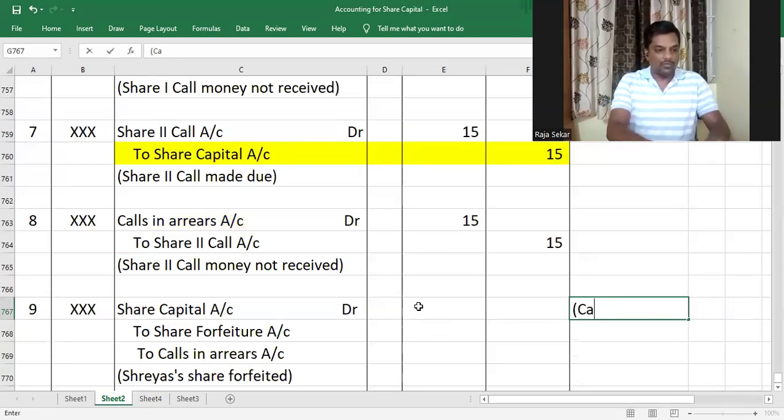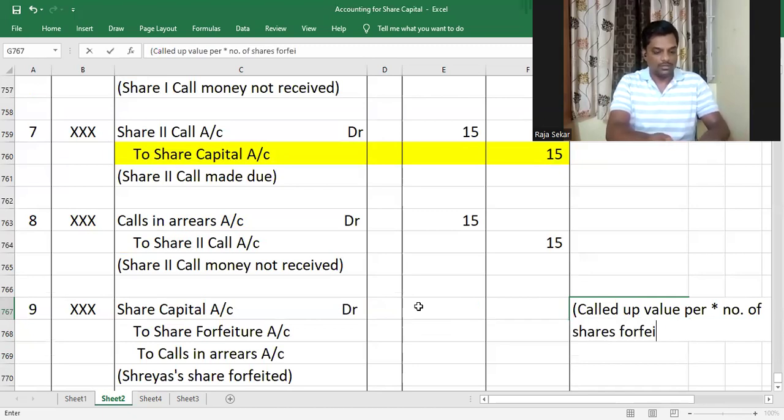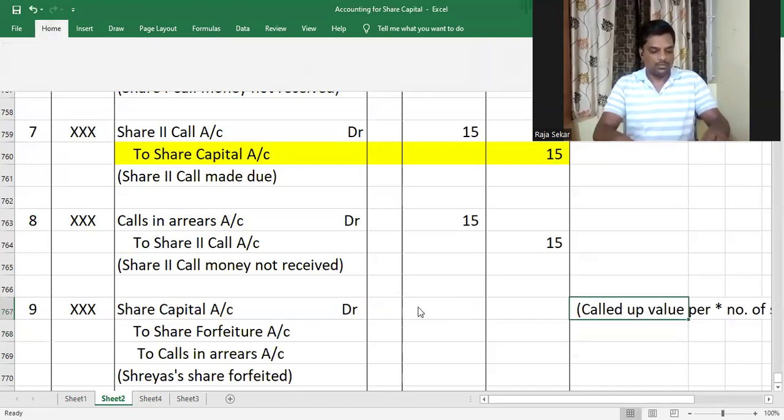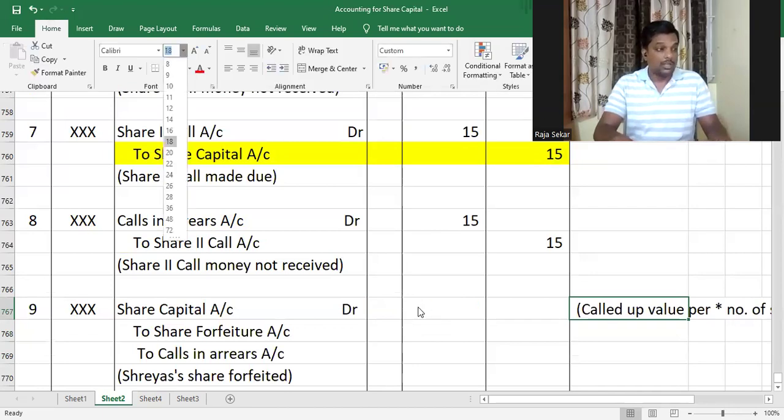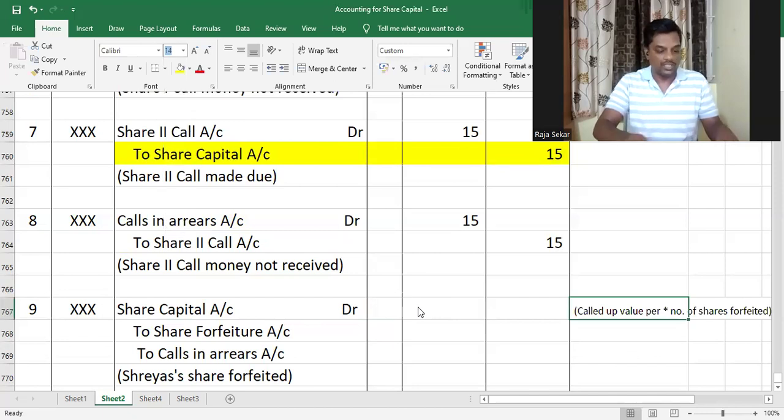Called up value per share, because that is the amount that was credited to share capital account, multiplied by the number of shares forfeited. Understood or not, my dear children? I hope you're able to see this. Make it bold and underline.